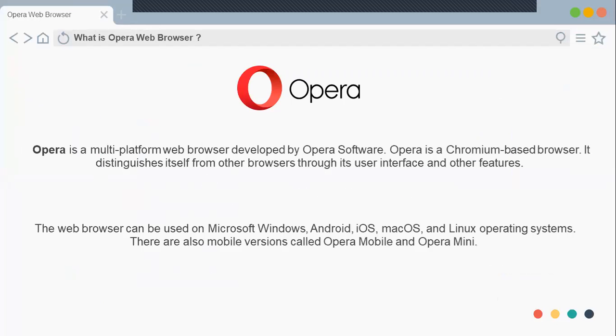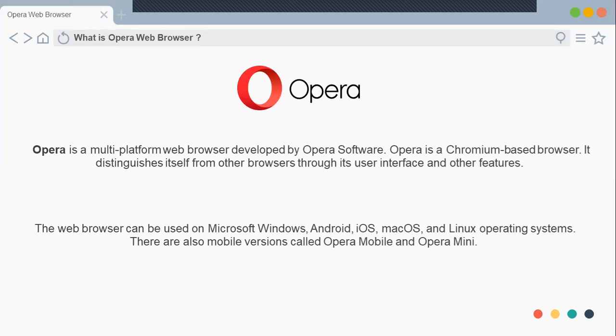As we know, Opera is a web browser which was developed by Opera Software Company. It is Chromium based. Chromium based means Google has developed the code for building software which is free and open source that can be used by anyone to create software or browsers. That means Google has already created the code which can be used by anyone in the world. It is free to use. Anyone can create their own software or browsers.